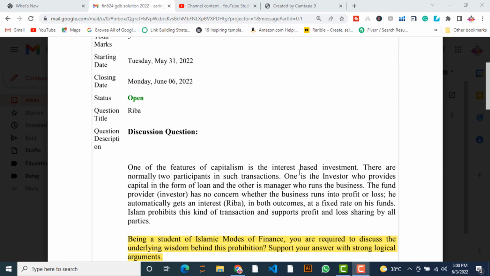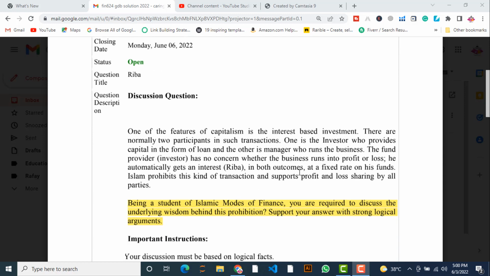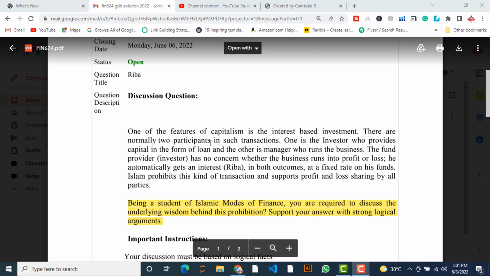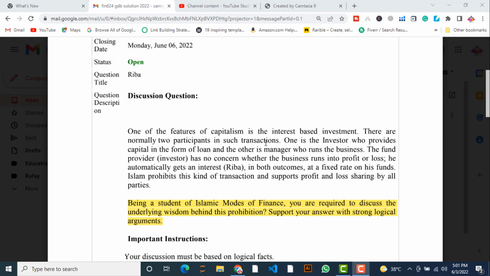So let's start the question description. One of the features of capitalism is interest-based investment. There are normally two participants in such transactions. There is a system of capitalism and it has many features. One of the main features of capitalism is interest-based investment. It means you are getting a loan from a bank or financial institution on the basis of some interest.